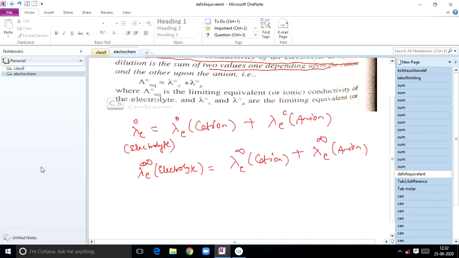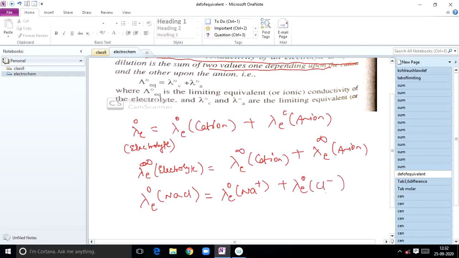Now let us take one example for this. Simply lambda E naught of NaCl is equal to lambda E naught of Na+, be careful here, plus lambda E naught of Cl-.